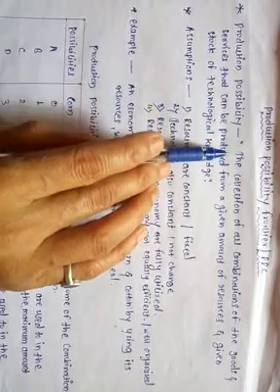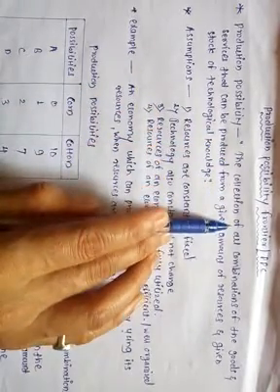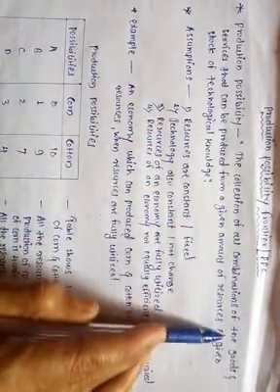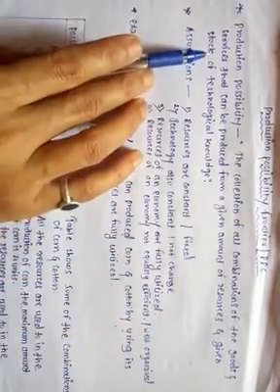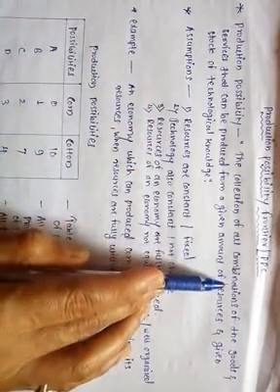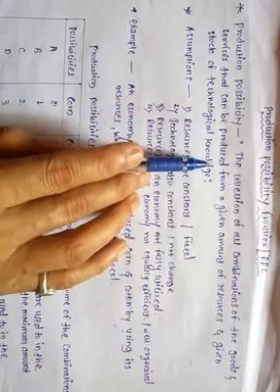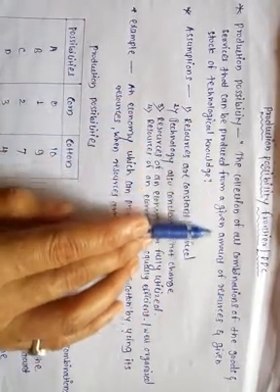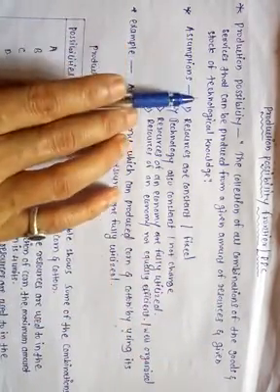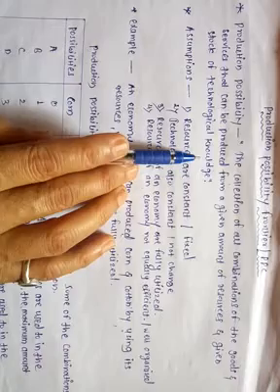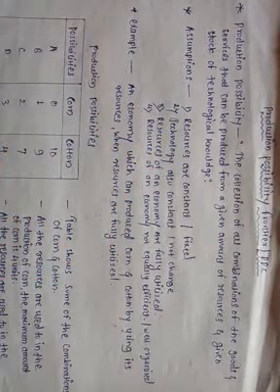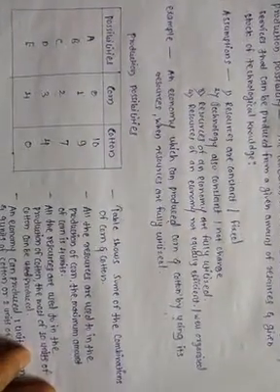Production possibility means it is a collection of all combinations of goods and services. Combinations means bringing together the goods and services that can be produced from a given amount of resources and a given stock of technological knowledge. If we want to explain the production possibility curve, then there are some assumptions.